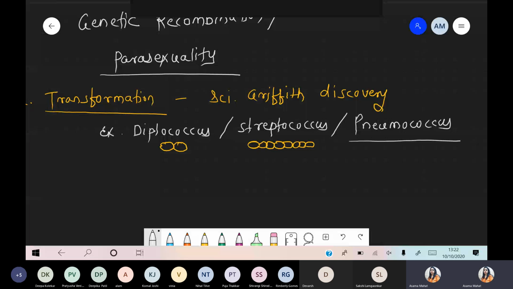Now what is the meaning of transformation? Transformation is nothing but picking up foreign DNA from different bacteria, and it gets transferred from one bacteria to another bacteria.